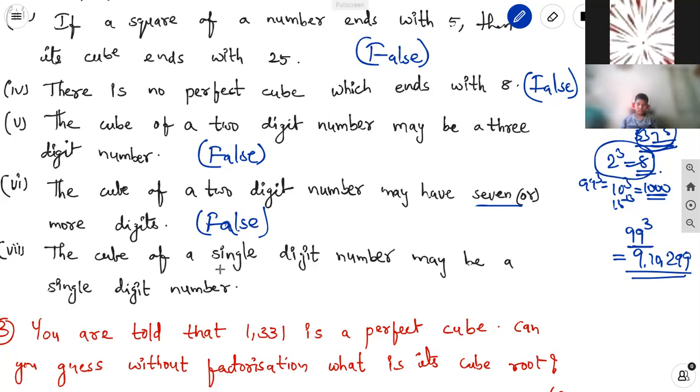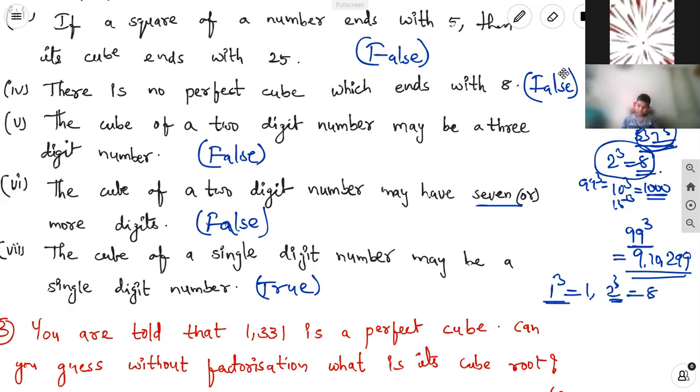Okay. The cube of a single digit number may be a single digit number. In some cases we know that 1 cubed is 1 and 2 cubed is 8. The cube of a single digit number is a single digit number for these 2 numbers, the others are not. So it is possible for 2 numbers, and it is true.